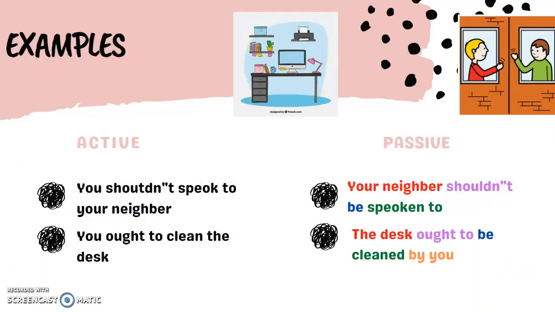Example. Active: You shouldn't speak to your neighbor. Passive: Your neighbor shouldn't be spoken to. Active: You have to clean the decks. Passive: The decks have to be cleaned by you.